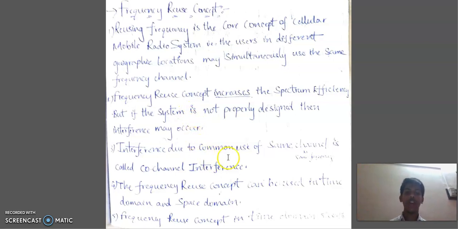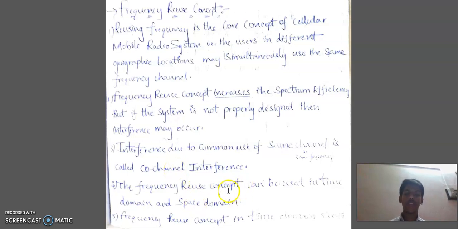Interference means disturbance. Interference between common use of the same channels is known as co-channel interference. Suppose there are two channels which are using the same frequency, then the two channels are known as co-channels, and the interference due to these channels is known as co-channel interference.